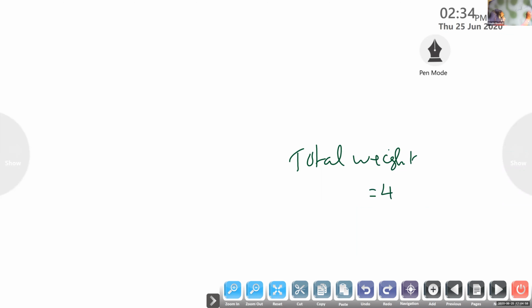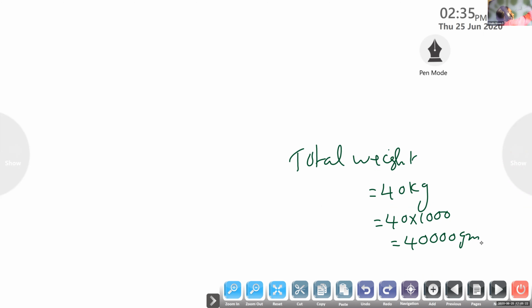What is the total weight? 40 kg. You can write 40 into 1000, 4,000, 40,000 gram. 40,000 gram. Okay. Ma'am, it is only the total weight.